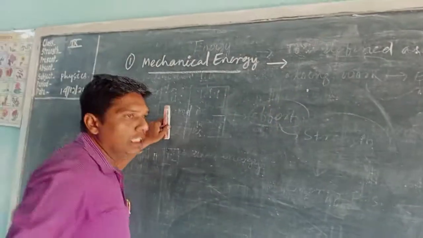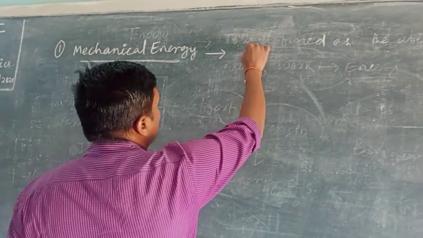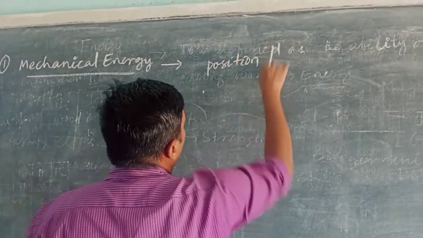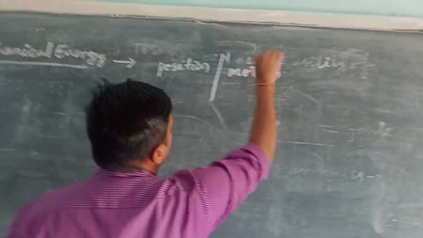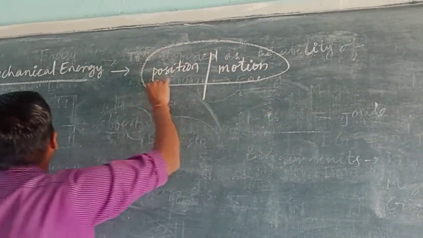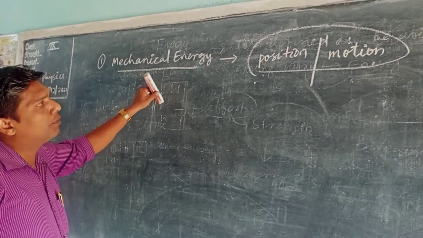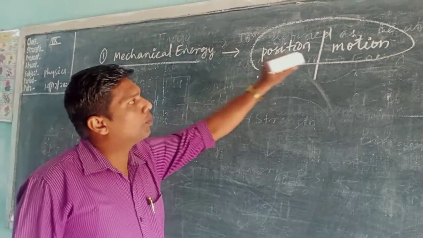It is the energy possessed by a body by virtue of its position or motion.